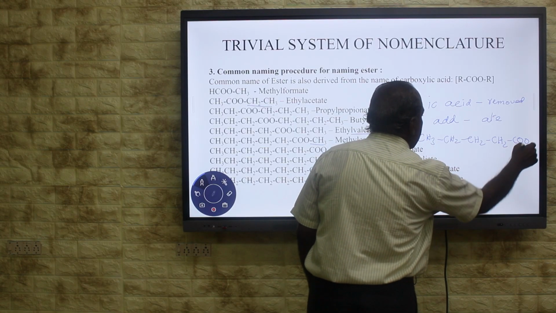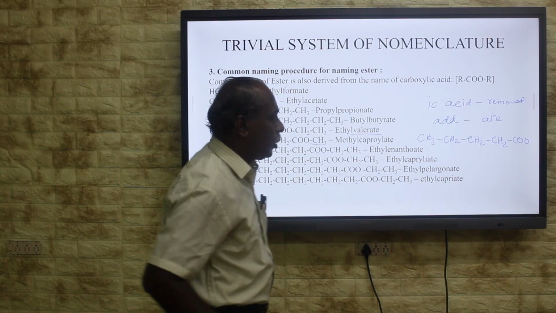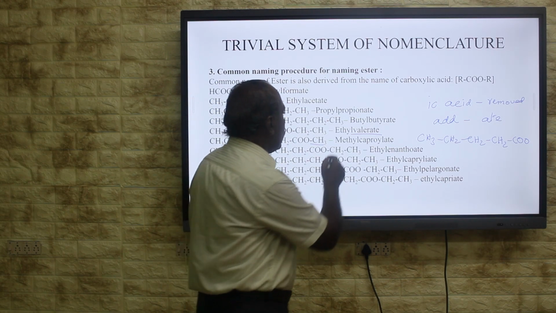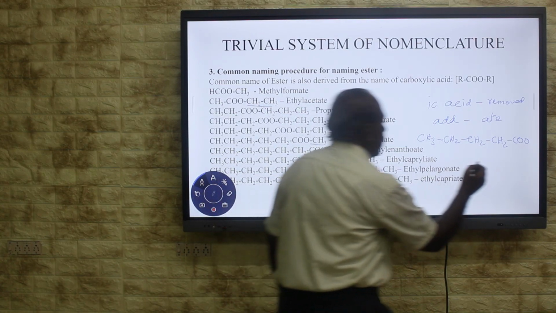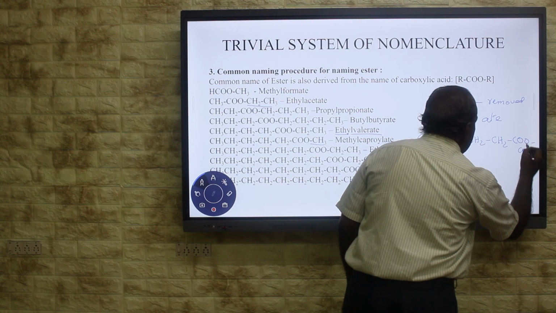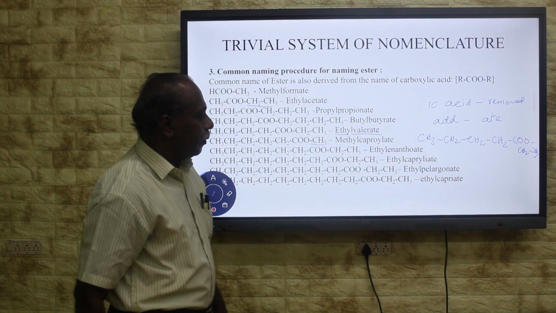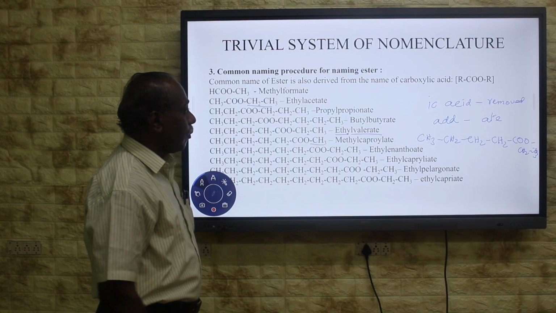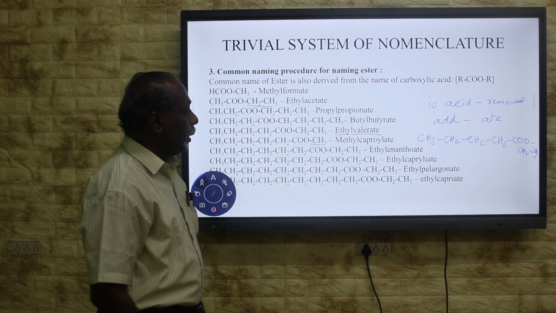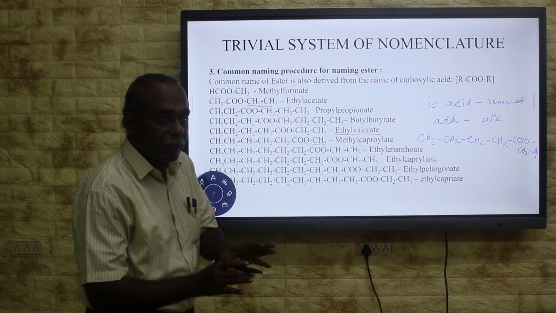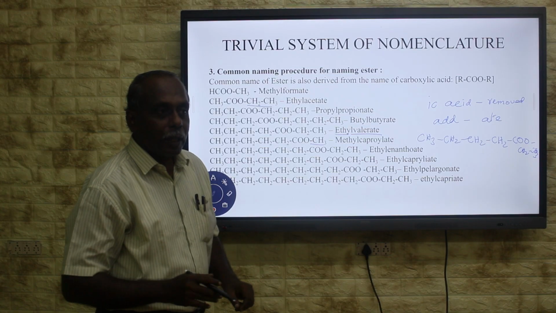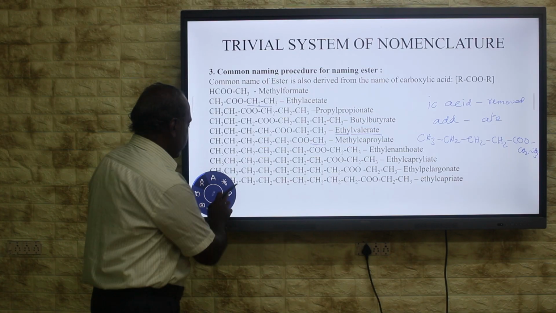Here, if this acid has H, it will be valeric acid. In the valeric acid, H is replaced by an ethyl group. Ethyl is CH2CH3. It is ethyl valerate. In that way, we are going to write the structure for the common name of the ester. When the common name or trivial name is given, you can write the structure.